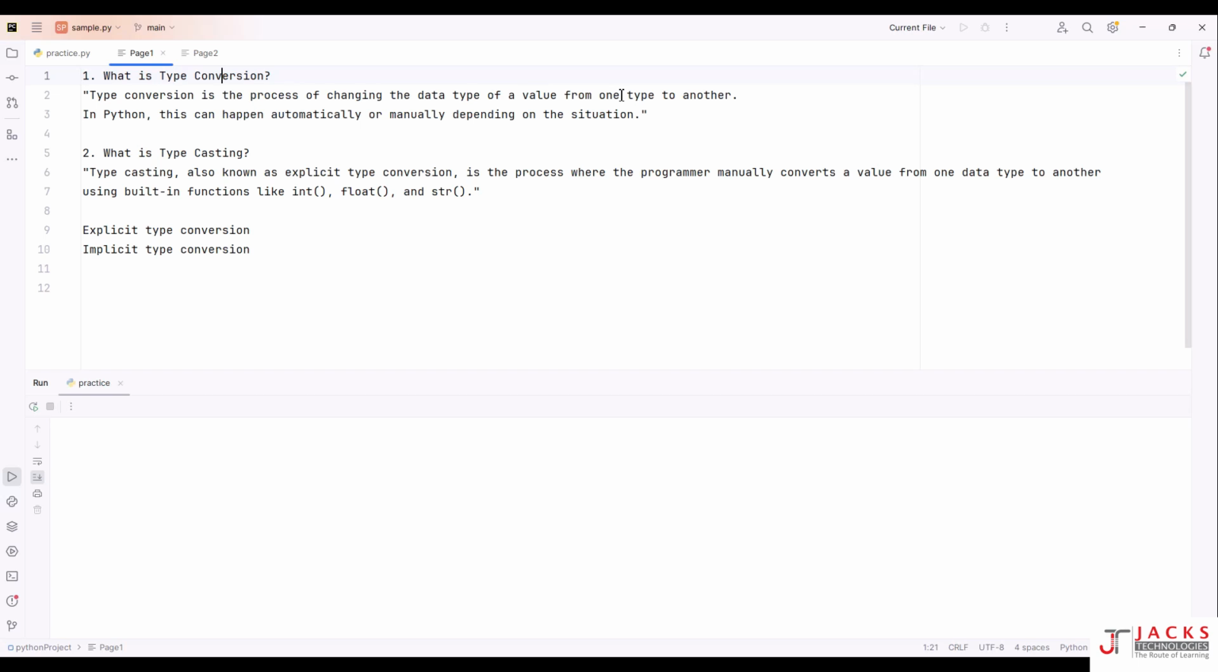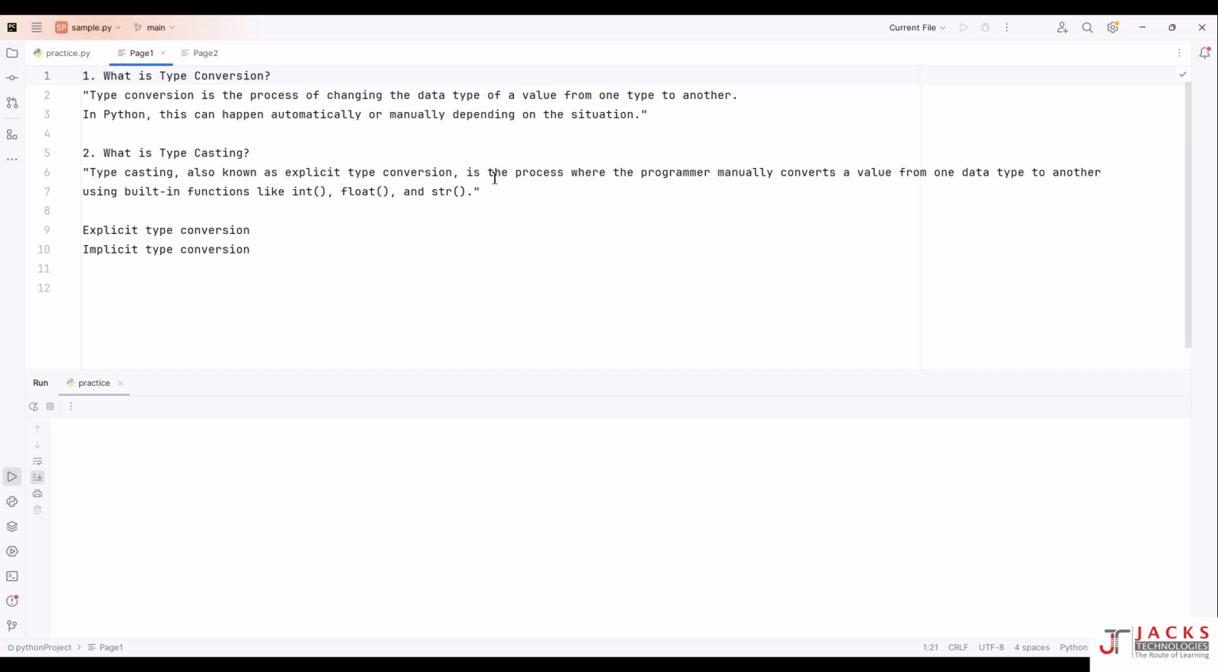Let's say, for example, you have an integer value and you want to convert it into float. If you have a float value, convert it back to integer. If you have a string value, convert it into int or float. There are a lot of conversions: integer to float, float to string, list to tuple, tuple to list. This conversion, we are calling it type conversion.